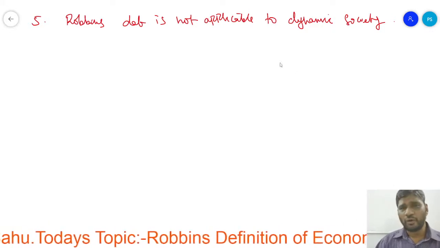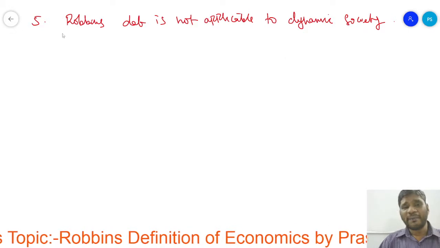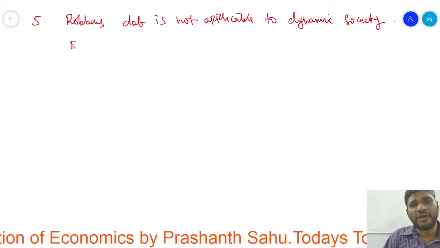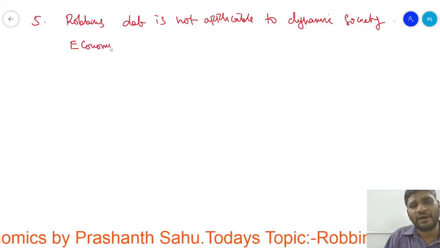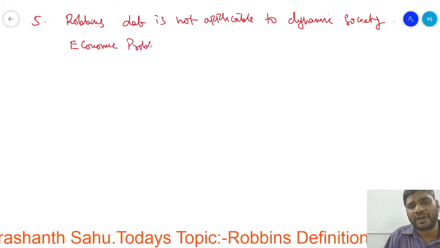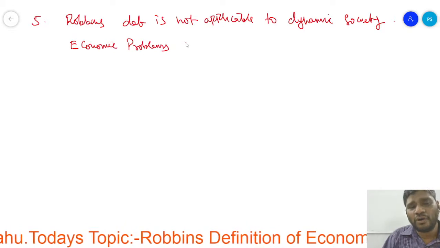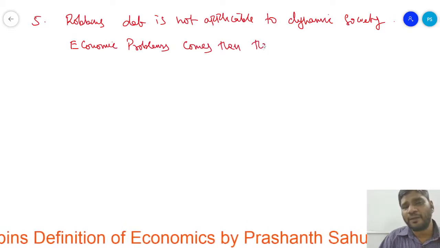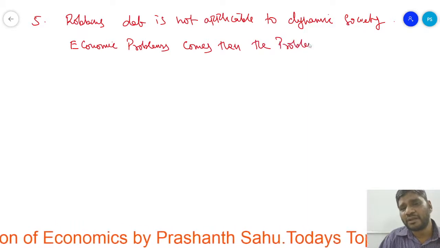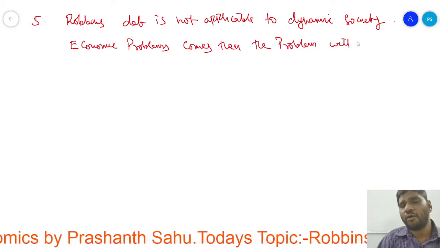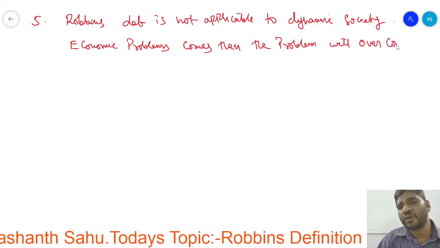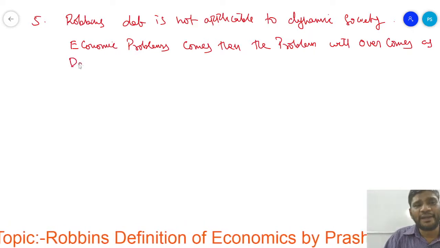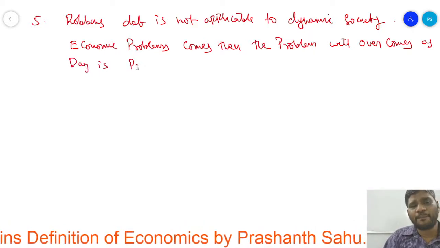No, that is why, what happens here? If any economic problem comes, then the problem will be overcome as the day is passed.